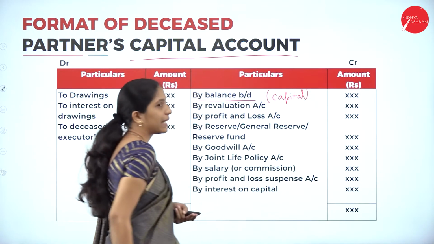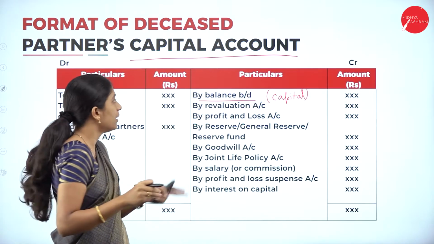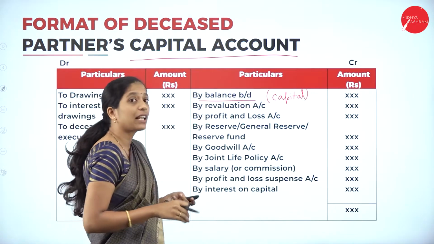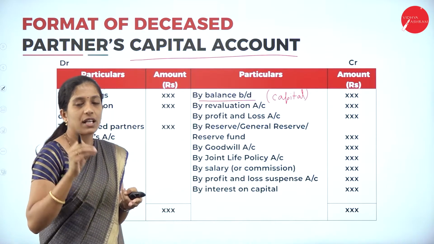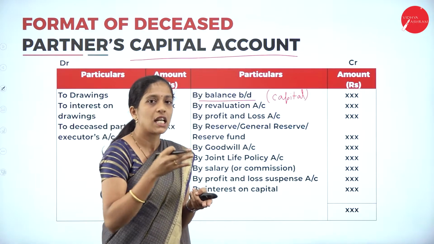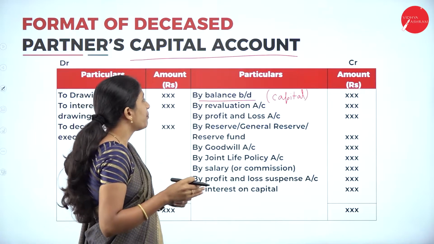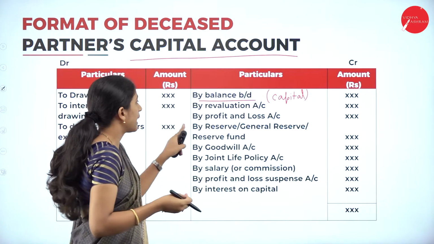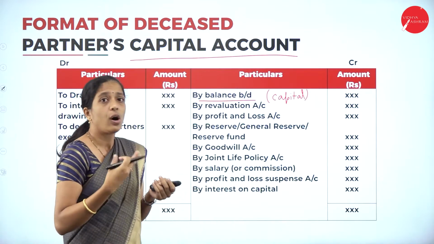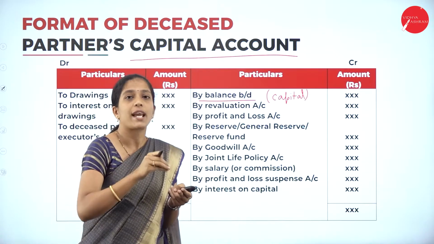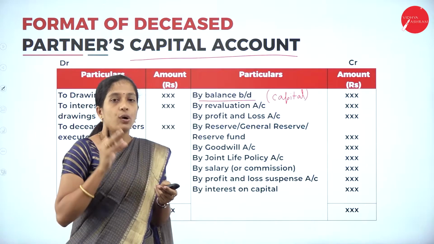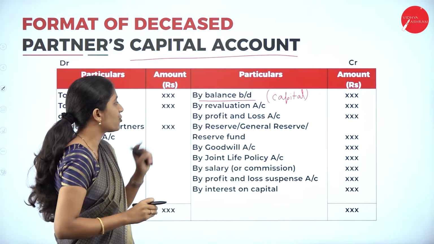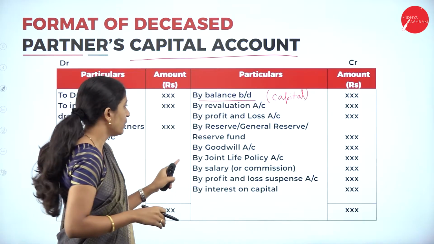First we will transfer the capital of the deceased partner, so by balance brought down. Next you will transfer the revaluation account balance. If there is any revaluation account balance, you will transfer that. Next by general reserve: if you have any other reserve like general reserve or reserve fund, his share has to be transferred here. Only his share has to be transferred here, that is by general reserve and reserve fund.